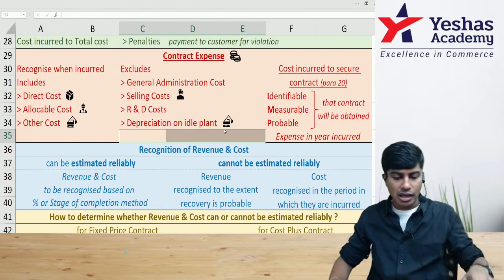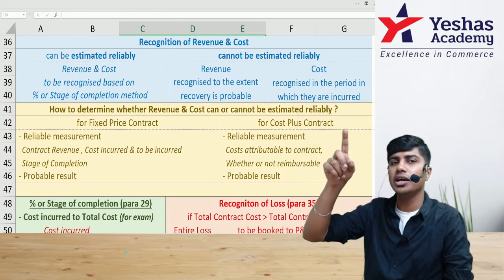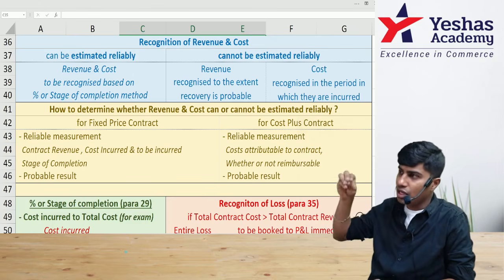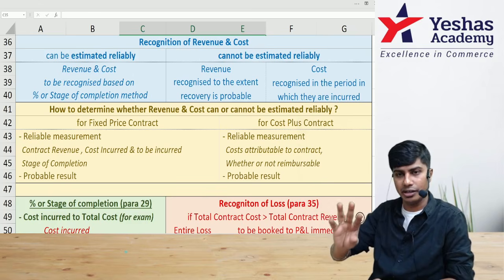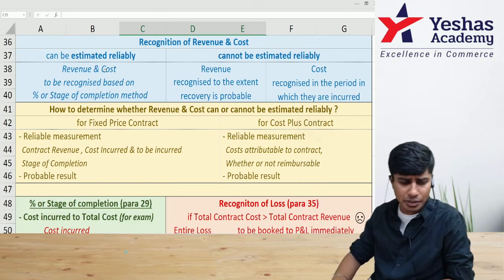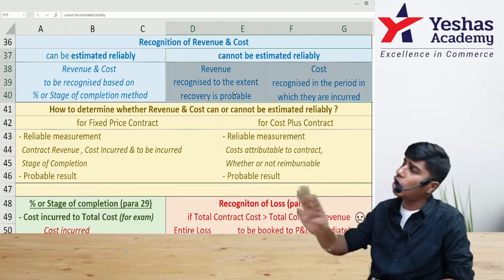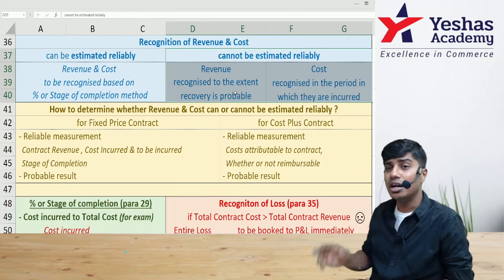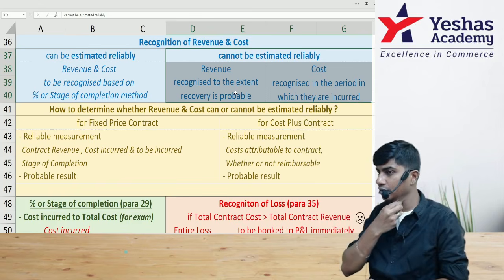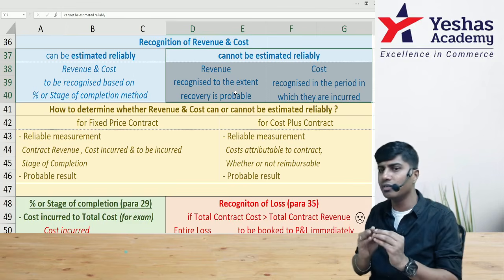Am I right? After this, we'll discuss how to recognize the revenue. I told you revenue has to be recognized when there is reliable measurement and probable result. Now the point is, if the revenue can be reliably estimated, then we will recognize based on percentage completion method. However, if the revenue cannot be reliably estimated, cost will anyways be recognized when it is incurred. Revenue recognition will be postponed till the time you have reasonable certainty or reliable measurement. Only on the day when you get reliable measurement, you will recognize the revenue, otherwise no.